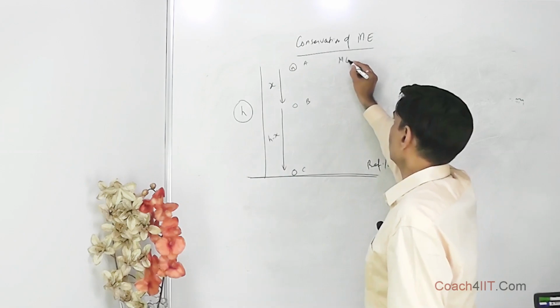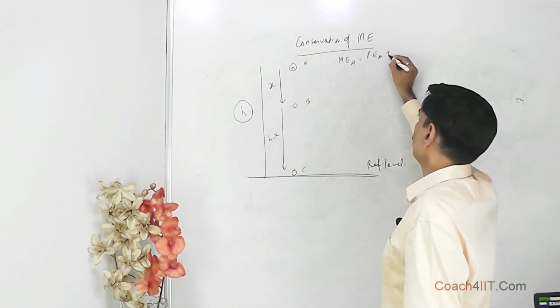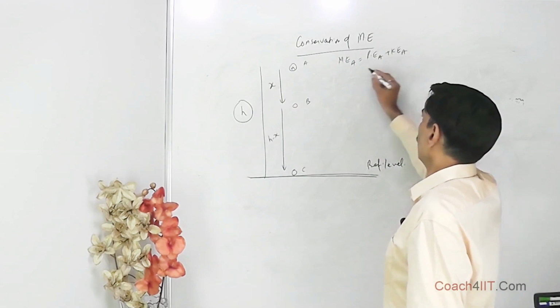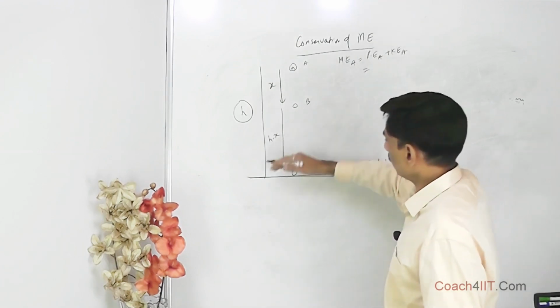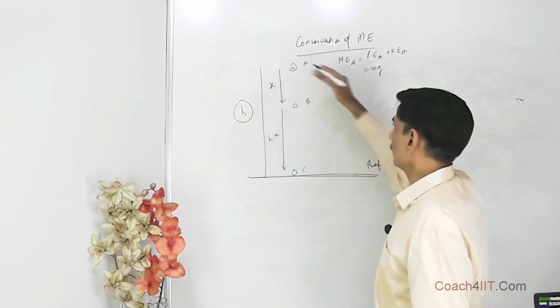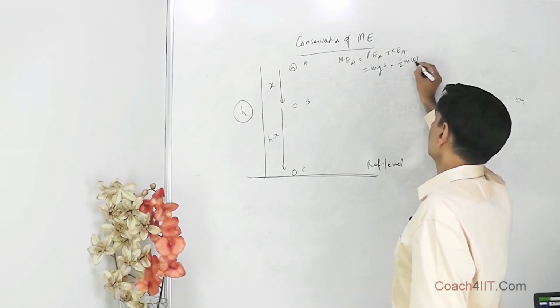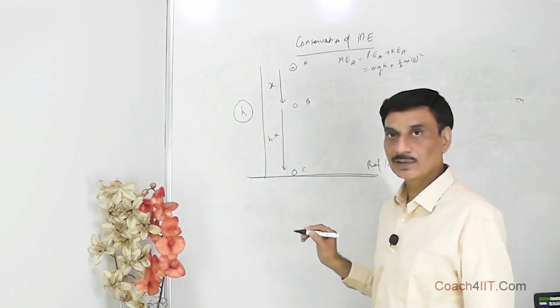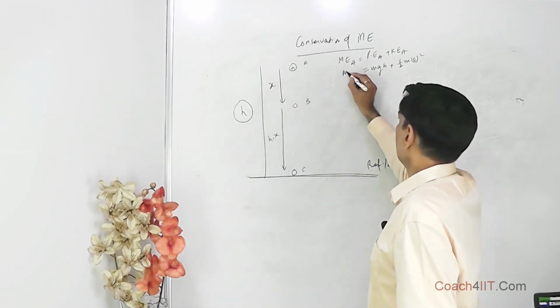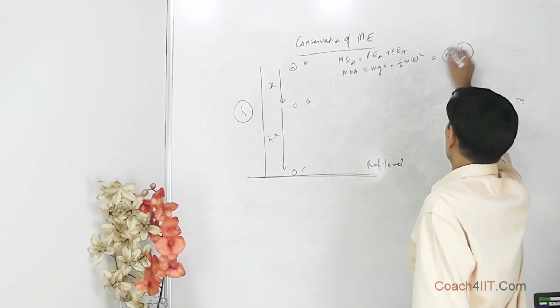Mechanical energy at A is obviously potential energy at A plus kinetic energy at A. What is potential energy at A? It is mg times h, with h measured from this reference level, plus kinetic energy, which is half m into 0 squared, because it has been released from here. So velocity is 0, and mechanical energy at A is going to be mgh only.